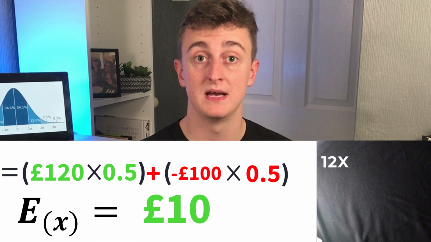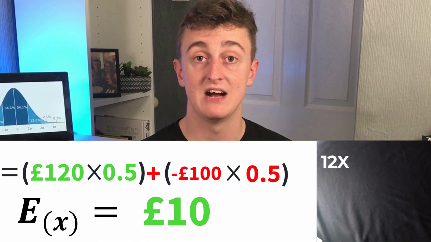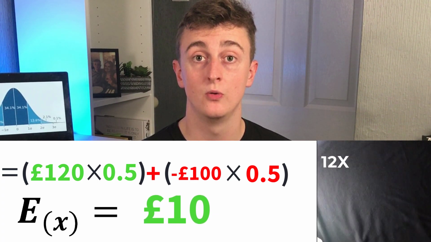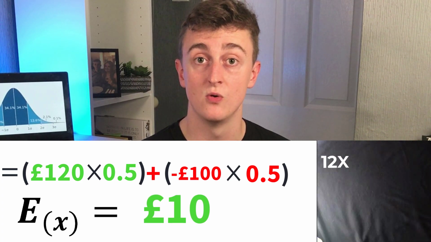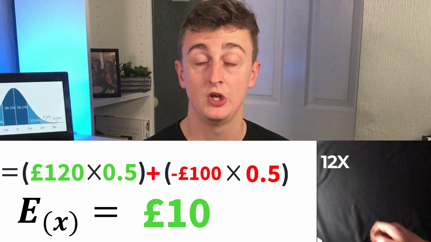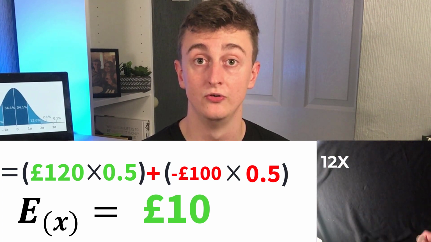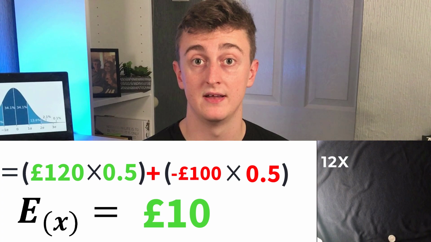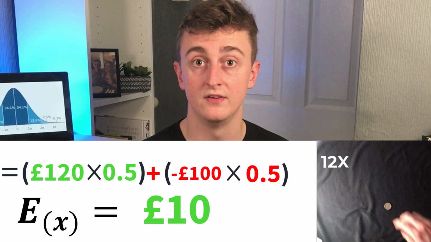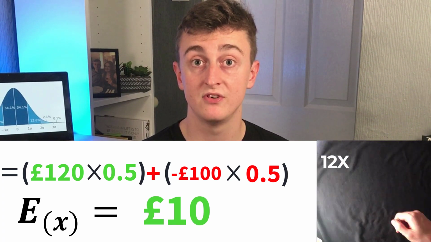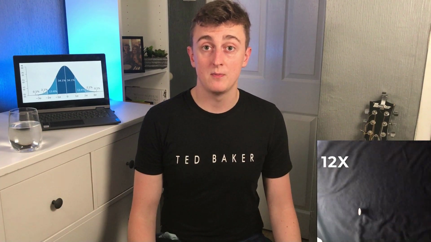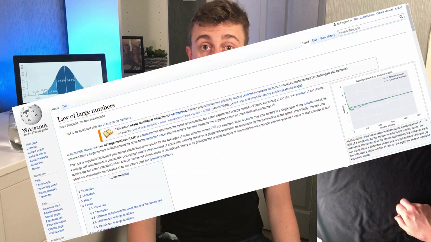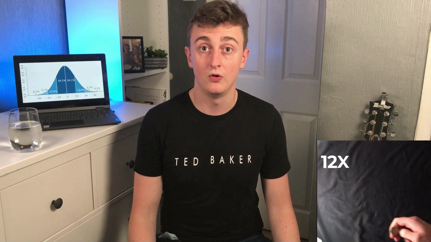So remember, expected value can also be looked at as the average result. So the average result of you taking this bet would be for you to win £10, which might be weird to understand at first because you can never win £10 on any coin flip. You either win 120 or lose 100. So that can be a little bit hard to wrap your head around at first. But if you did this 100 times, the average result of those 100 coin tosses would be plus £10.